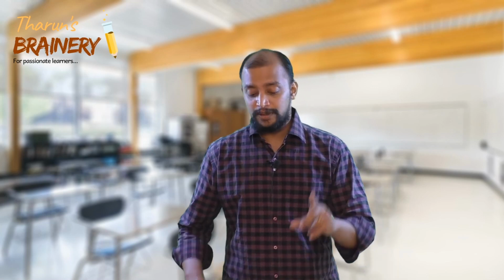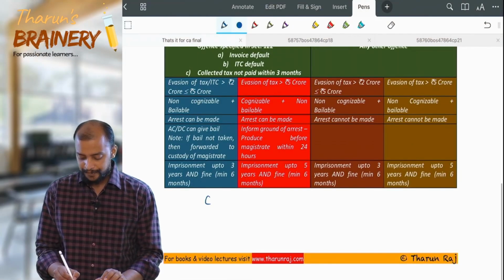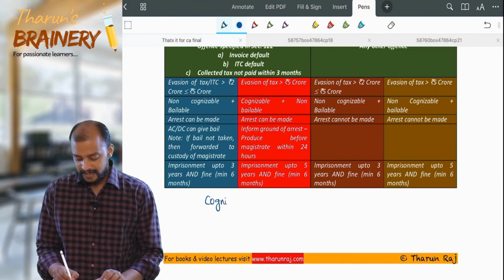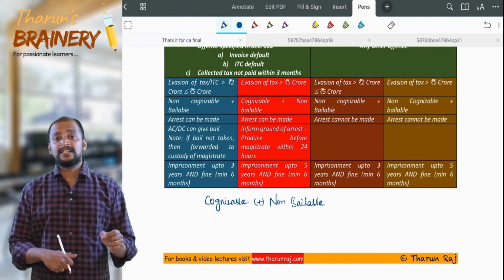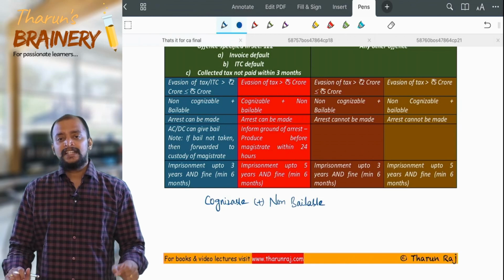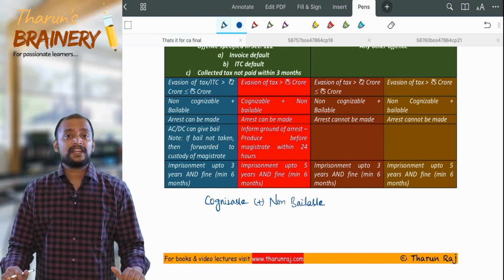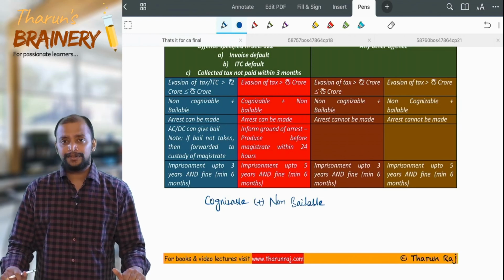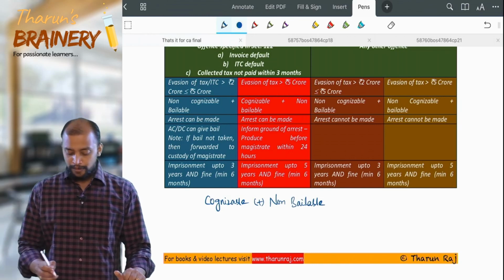So remember, cognizable offences are non-bailable offences, which means that when a person is arrested under a cognizable offence, an arrest warrant is not required, the arresting officer cannot grant the bail, and within 24 hours he should be produced before the magistrate.